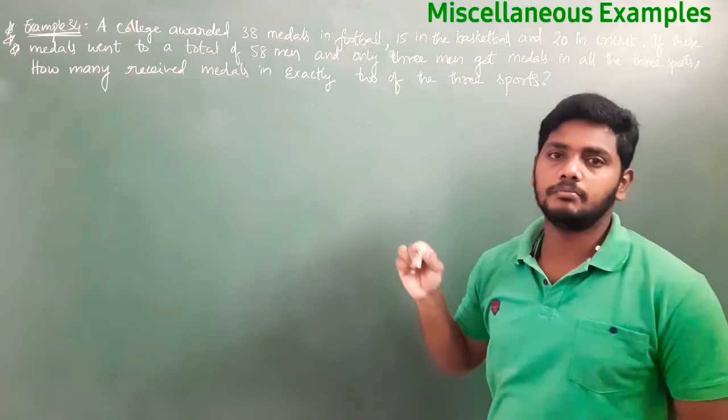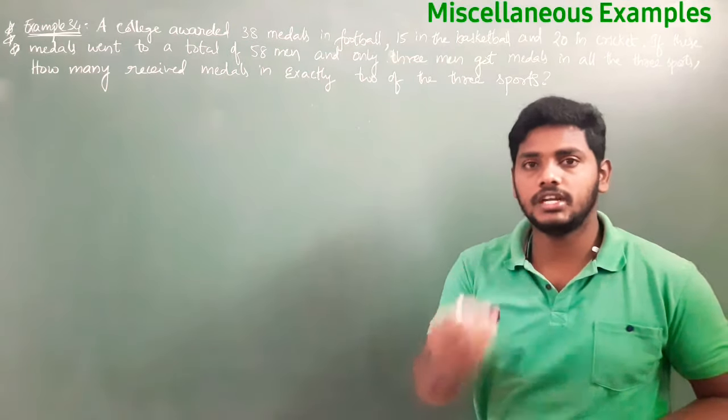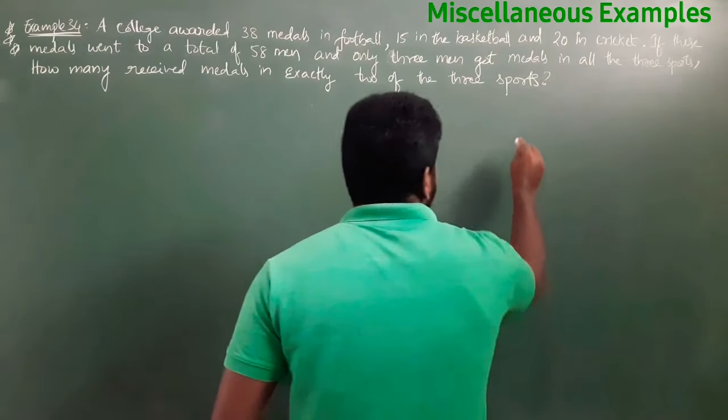I will draw a Venn diagram based on this. Then you can understand what we need to find right now. That is C.